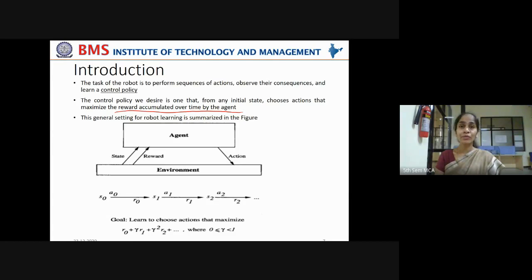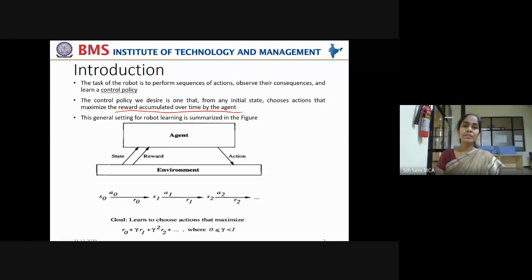As time moves on, it takes some steps and encounters some rewards or penalties, and the objective of this control policy should be to maximize those accumulated rewards, the points gathered by the agent by taking those actions. That is the end goal of any control policy. The control policy should maximize the rewards accumulated and minimize the penalties accumulated.